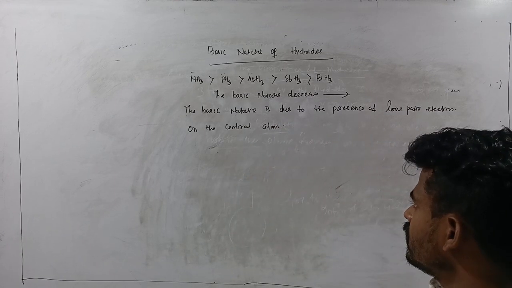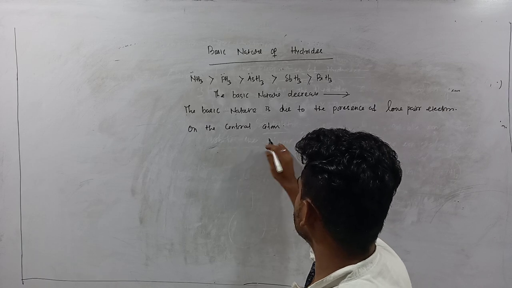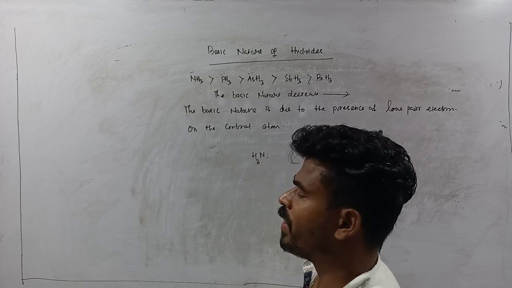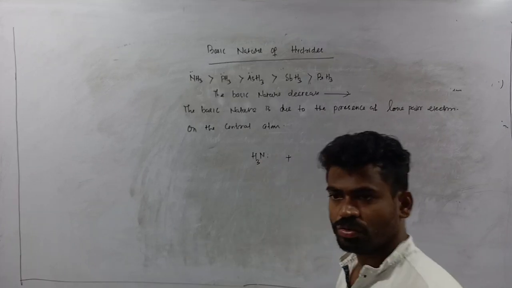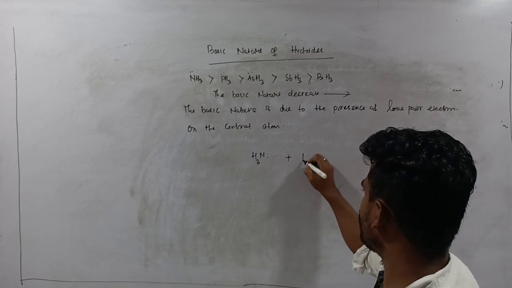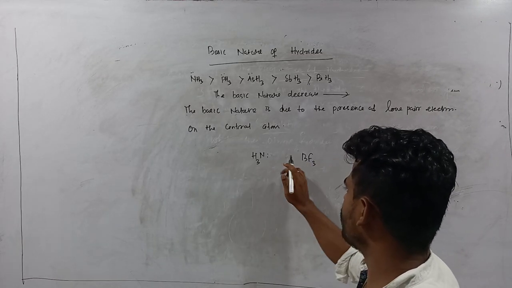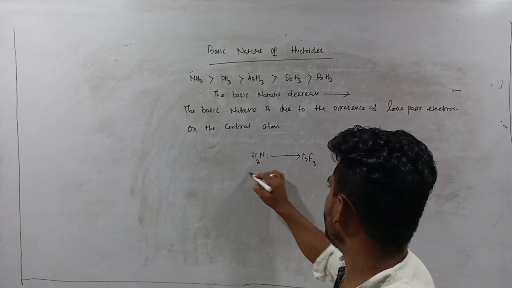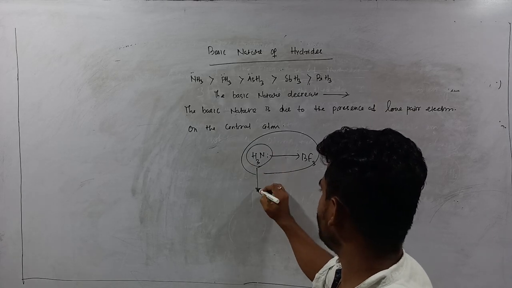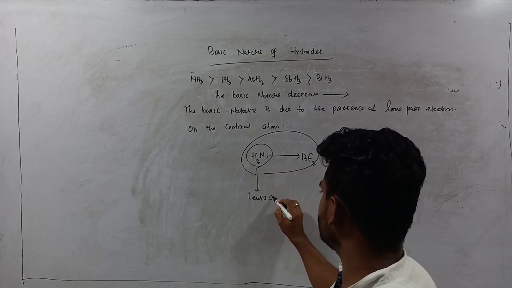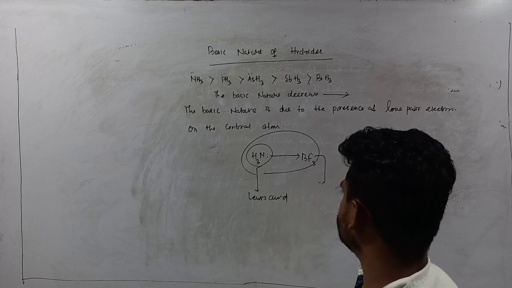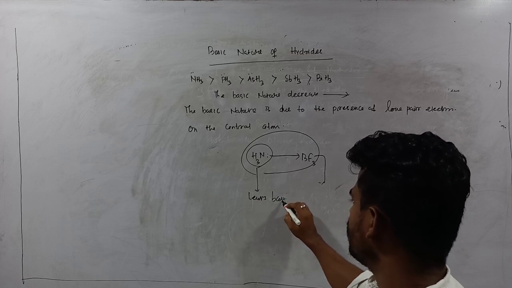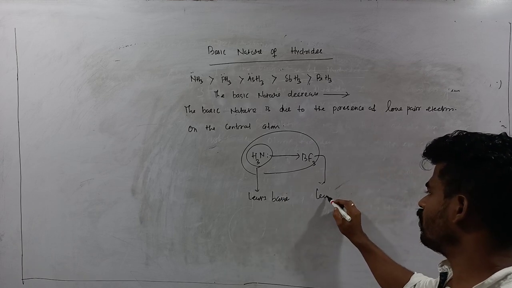That's why in ammonia, NH3 has a lone pair of electrons. If it interacts with some electron deficient compound, let's say boron trifluoride, then this lone pair will be donated to the vacant boron atom to form a coordinate bond. That's why ammonia behaves as a Lewis base, because it donates, and boron trifluoride accepts, so it is a Lewis acid.